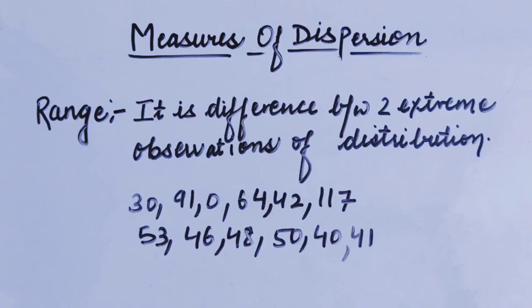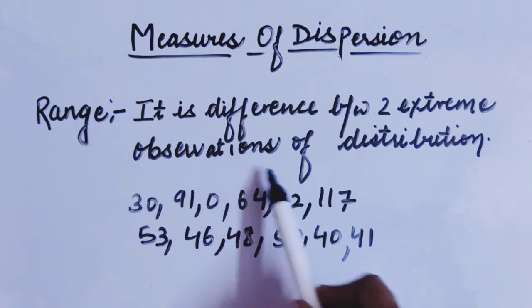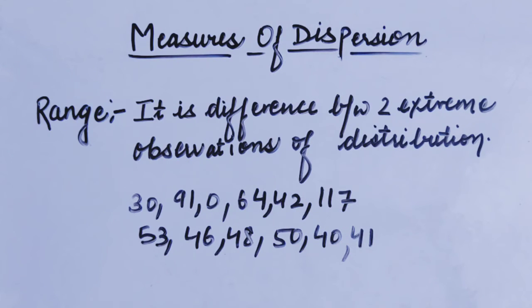Students, the very first method of calculating the dispersion, or the degree of scatteredness of the observations in a particular distribution, is range. Now what is the range? It is the difference between two extreme observations of the distribution. What are the extreme observations? They are the maximum value and the minimum value. So the range is the difference between the maximum and the minimum value of a distribution.